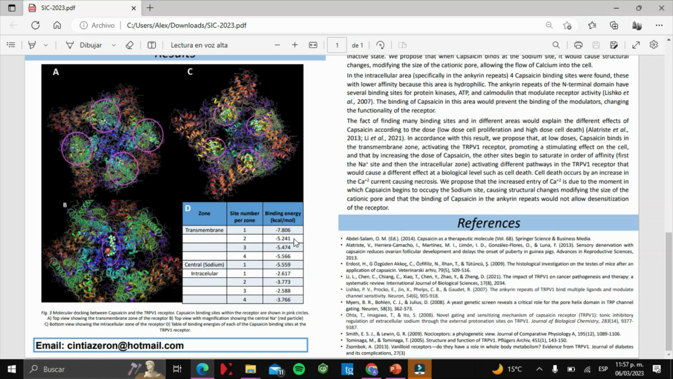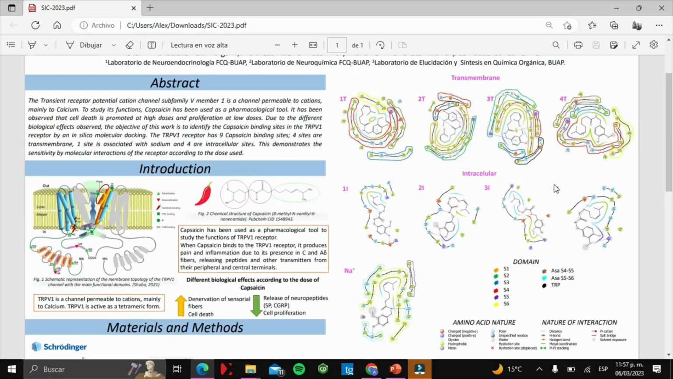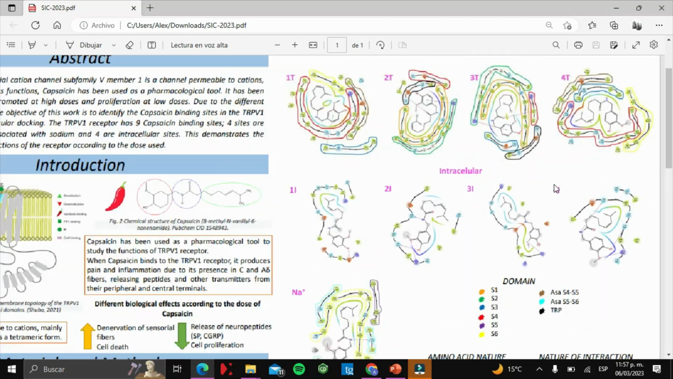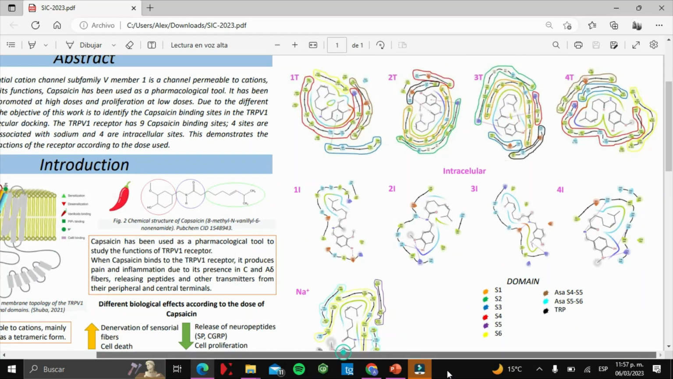The table of interaction energies shows that the transmembrane region with 4 sites has more negative binding energy. The more negative the binding energy, the higher the affinity of capsaicin at the site. According to our results, the zone with the highest affinity is the transmembrane zone. Now, in the next figures, we have the transmembrane sites found in the molecular docking.